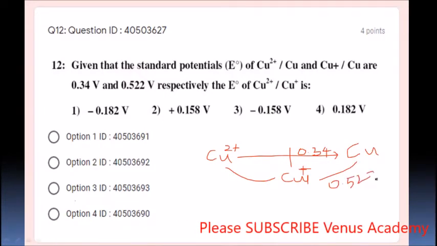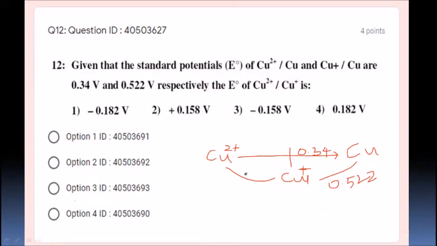So they are asking what is the standard potential of Cu2+ to Cu+. They have given Cu2+ to Cu and Cu+ to Cu. It is very simple, just take this value from 0.522, that is 0.522 minus 0.34.